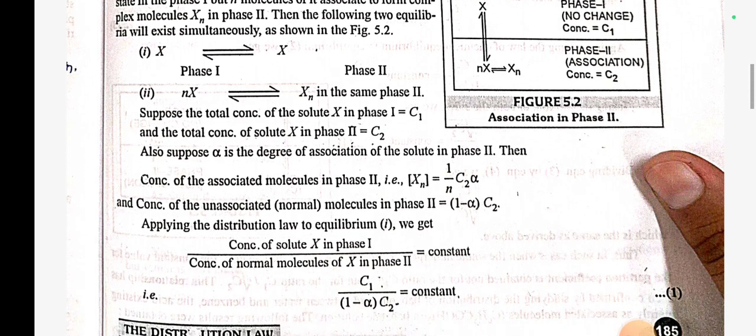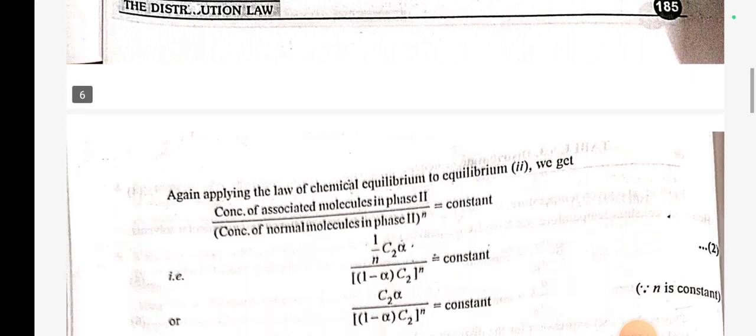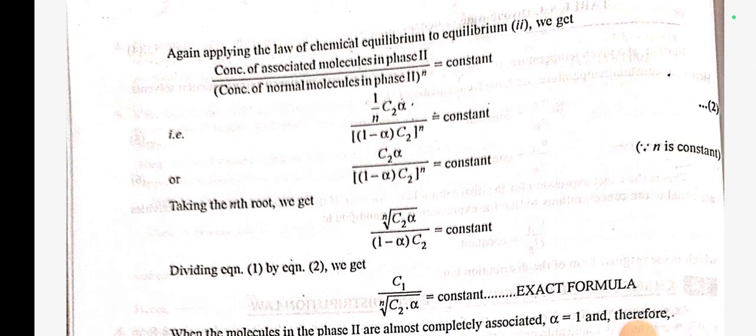Applying the distribution law to equilibrium 1, we get the concentration of solute X in phase 1 by the concentration of normal molecule of X in phase 2 is equal to constant. C1/((1 − α)C2) is equal to constant. Again applying the law of chemical equilibrium to equilibrium 2, we get the concentration of associated molecule in phase 2 by the concentration of normal molecule in phase 2 to the power n is equal to constant.